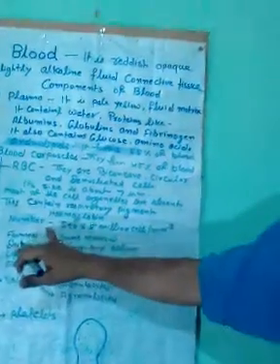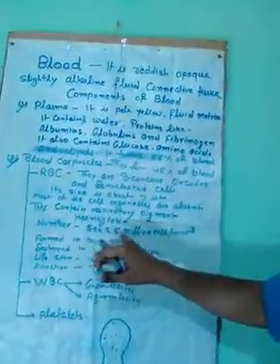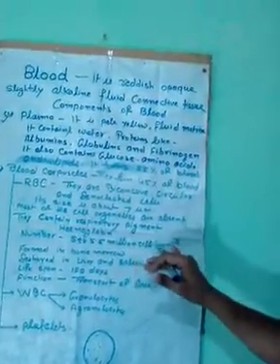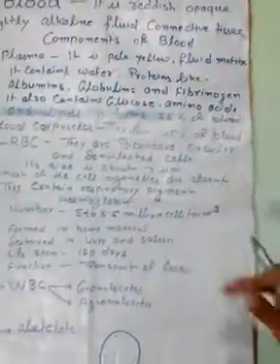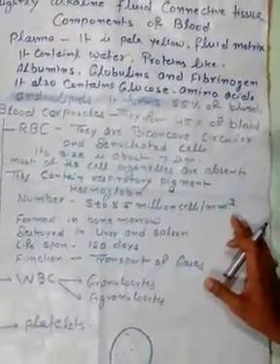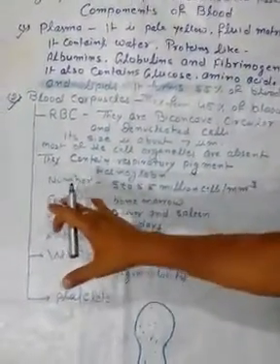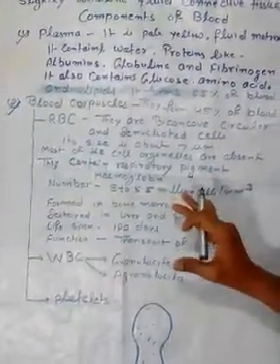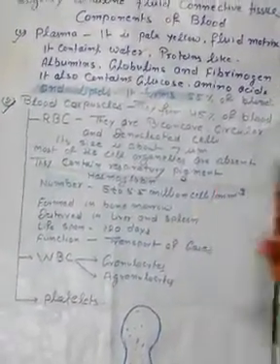Now the number of cells is 5 to 5.5 million cells per cubic millimeter. Formation of RBC takes place in bone marrow and is destroyed in liver and spleen.